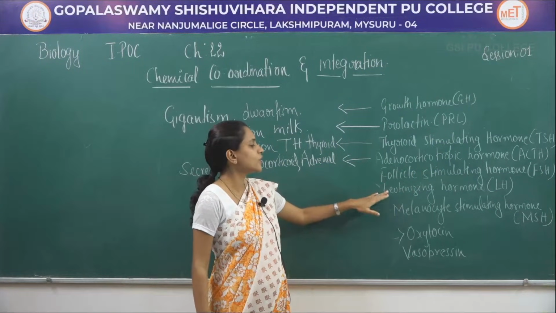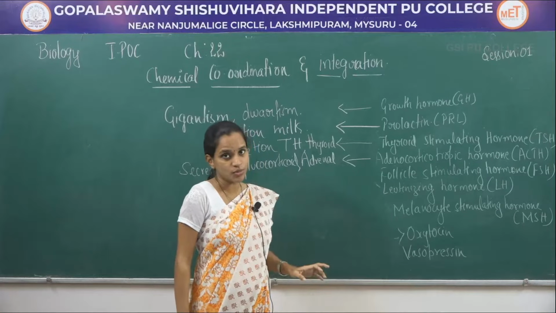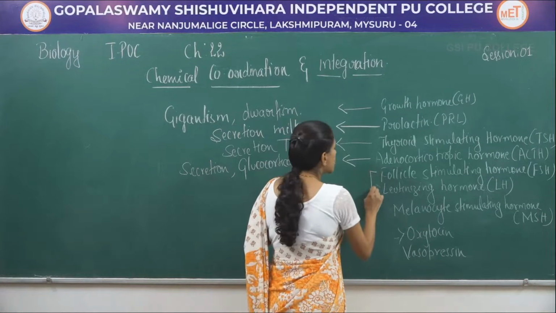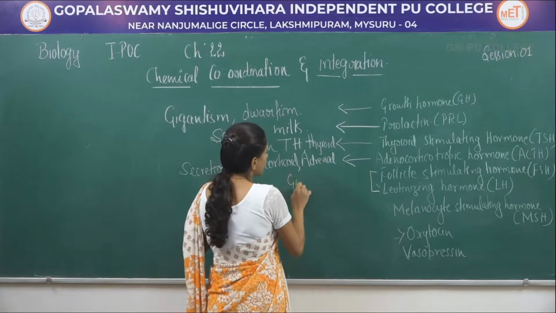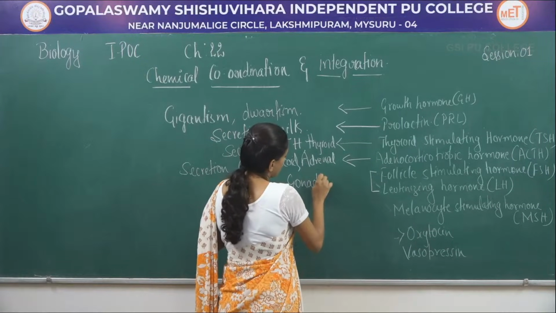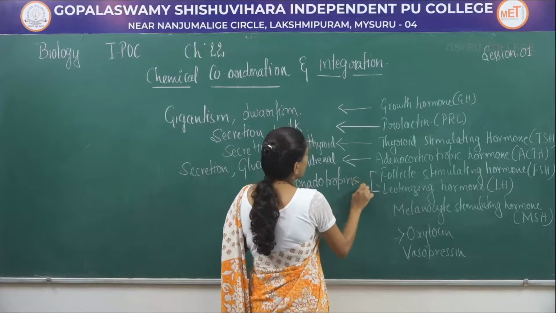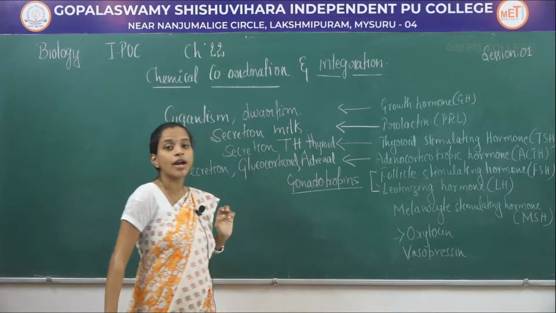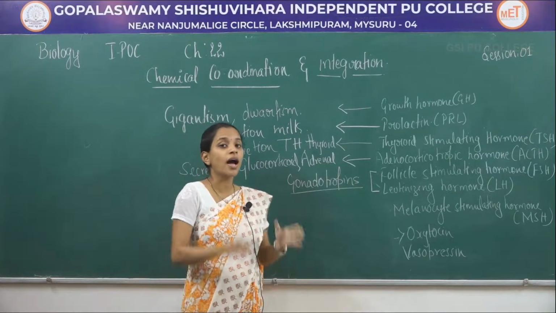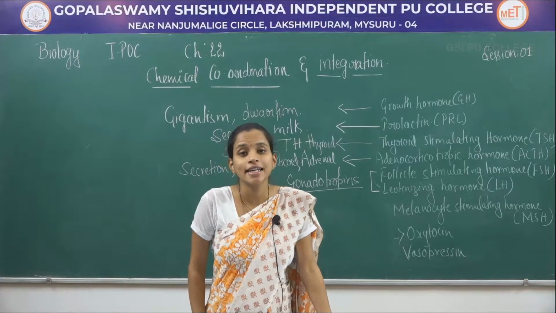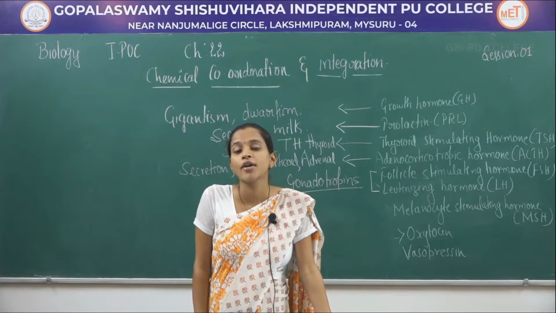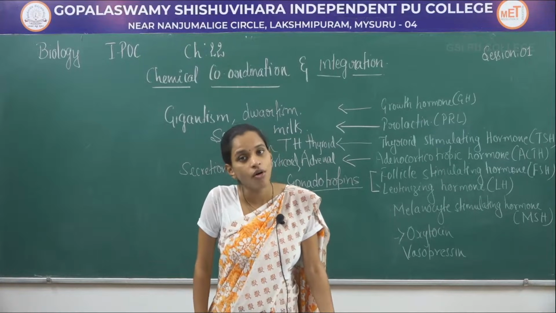Next hormones, that is luteinizing hormone and follicle stimulating hormone. These are together called gonadotropins. The release of these gonadotropins is controlled by the hypothalamic releasing hormone, that is gonadotropin releasing hormone.